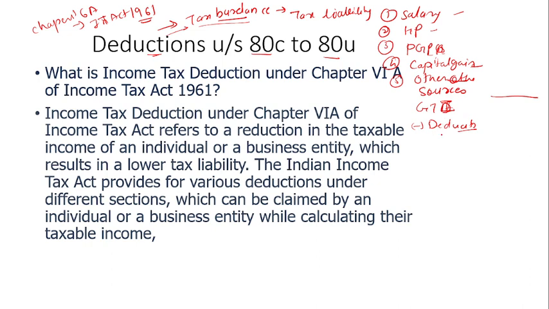From this gross total income, we will deduct the deductions given under section 80C to 80U. After that we will get the taxable income. And this deduction is given under Chapter 6A in the Income Tax Act 1961.